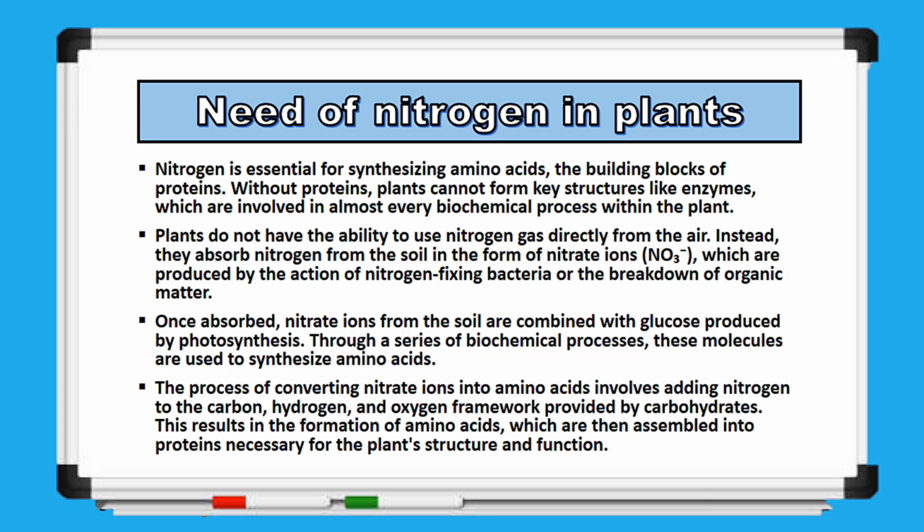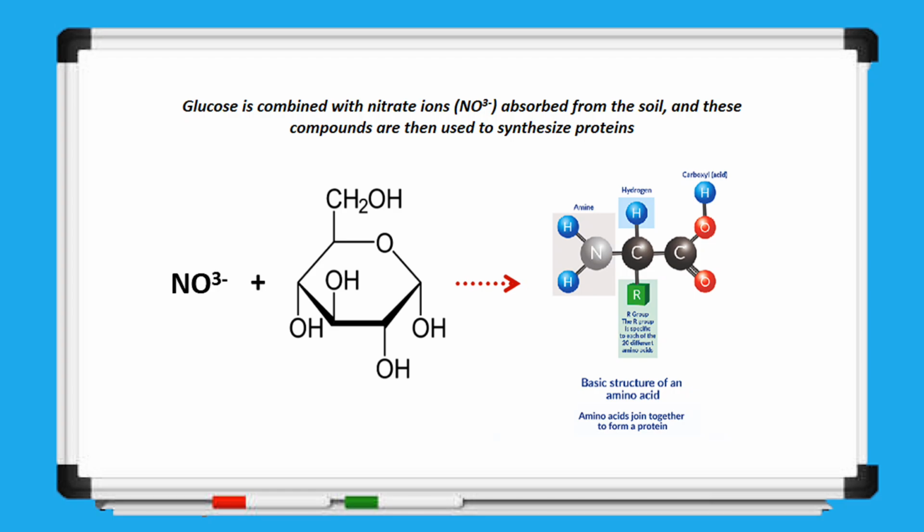And what does that lead to? The formation of amino acids. These amino acids are then linked together to form proteins, which the plant uses to build its structure and carry out essential life processes. So, as you can see, nitrogen plays a key role in helping plants make amino acids,